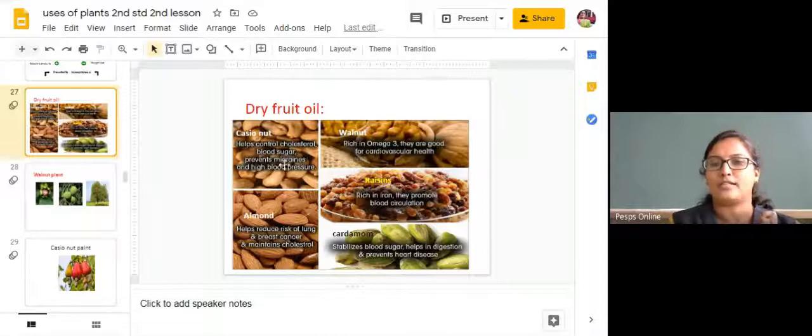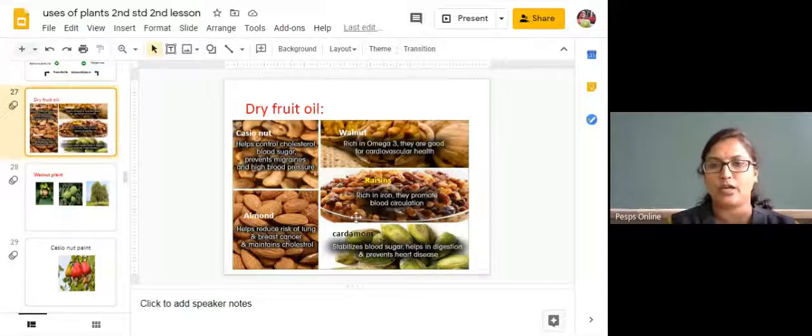Okay, walnuts. This helps in reducing the cardiovascular diseases. Cardio means heart related disease can be reduced. Your brain is going to work more, so your memory level is going to increase more if you eat the walnut. Then raisins, drakshi.